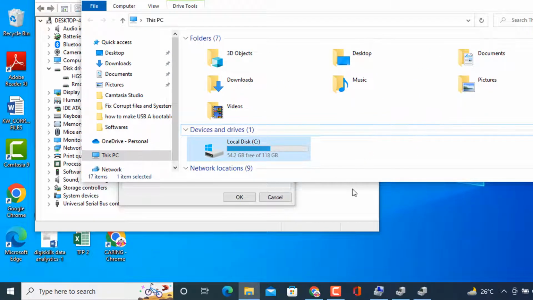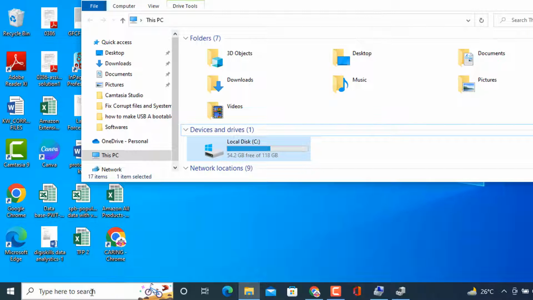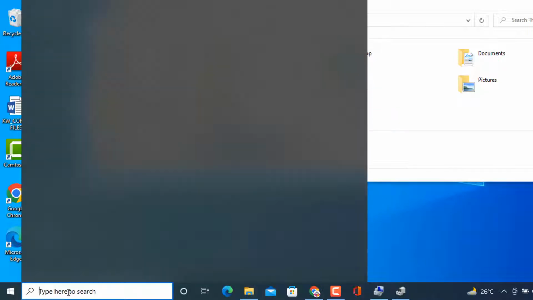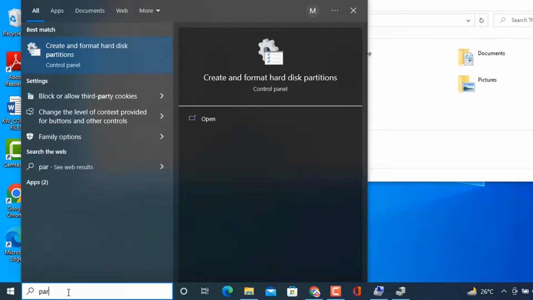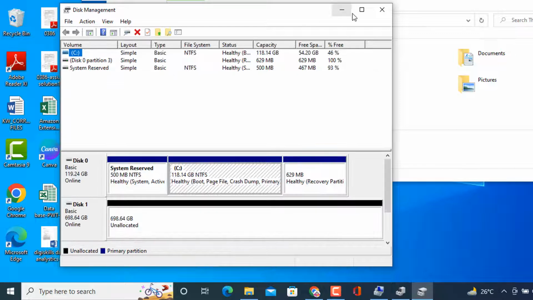So I am going to cancel this one and also this window. Again I am going to write here partition. As you write only PRT, you will find the create and format hard disk partitions icon here. Click on this one. As you click on this one, the disk management window opens in front of you.